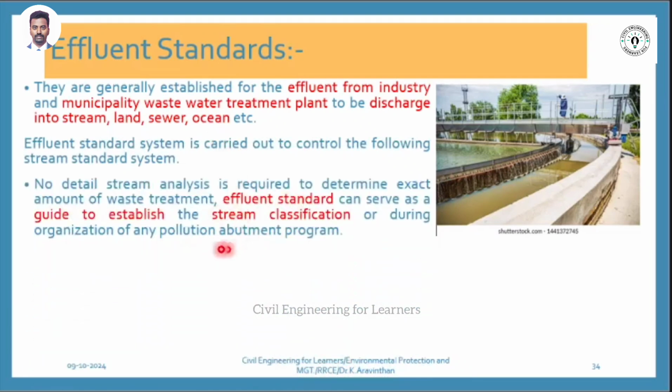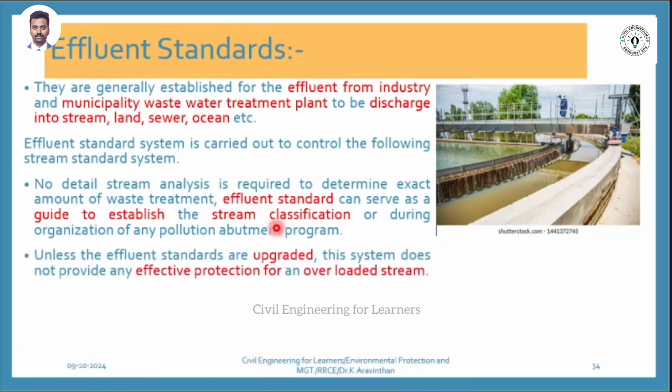Now effluent standards should have a classification system, and in order to upgrade the streams, there might be streams, there might be canals, there might be ocean, etc., land. In order to protect them, the stream should not be overloaded. That is why they provide what? Effluent standards. If there is no standard, what will happen? The streams will quickly get depleted.